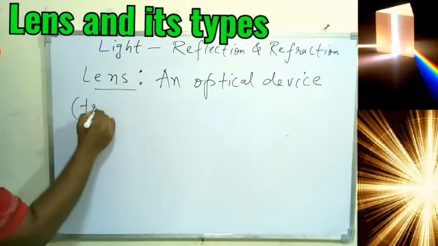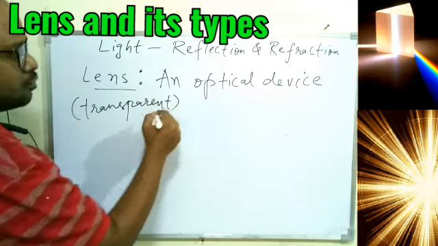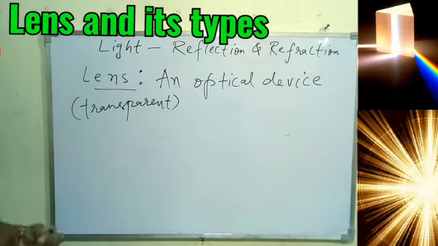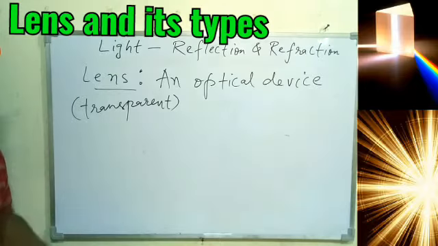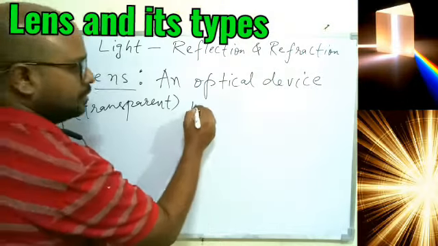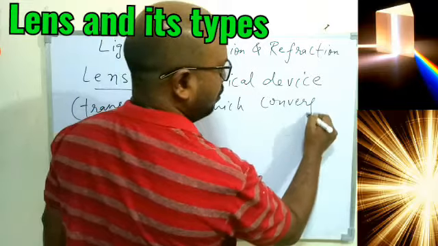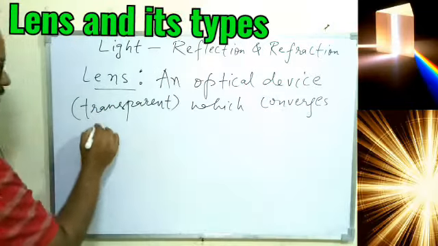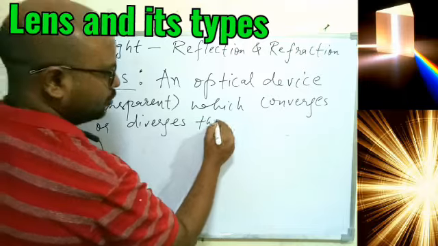In bracket we can write down somehow transparent, and this transparency can also vary. It cannot be 100% transparent, it can be translucent also, but the ray of light should pass through the device which converges or diverges the ray of light passing through it.